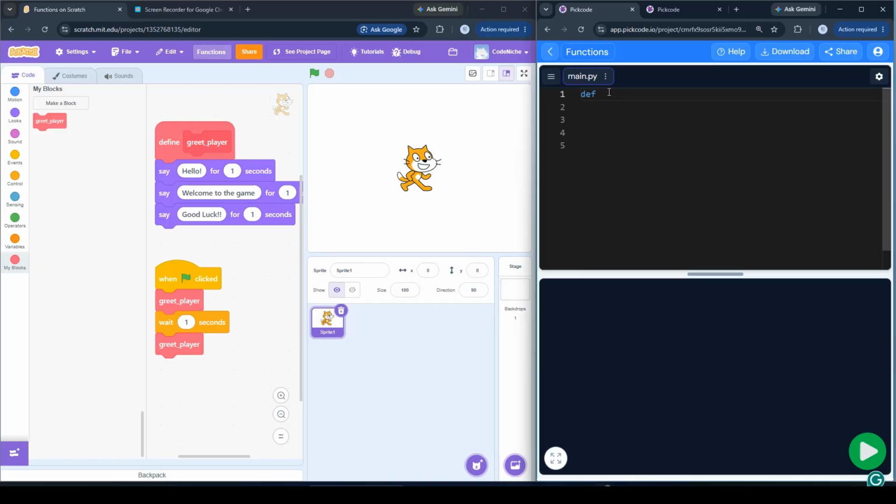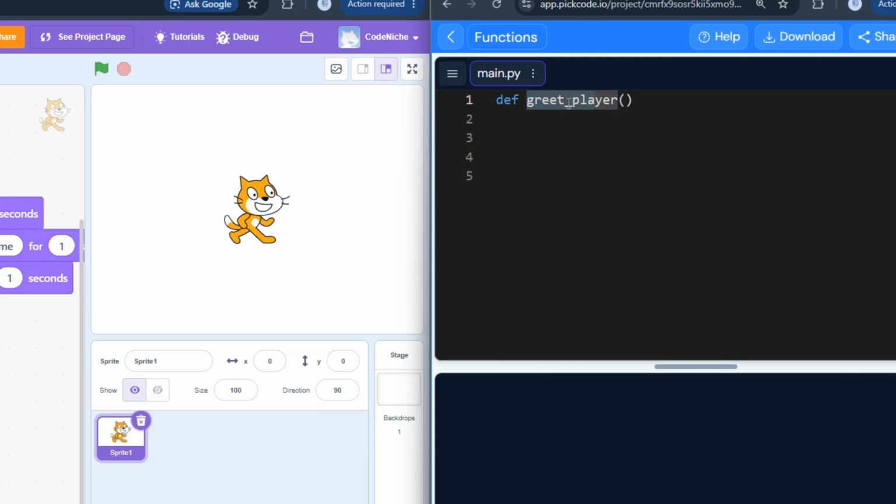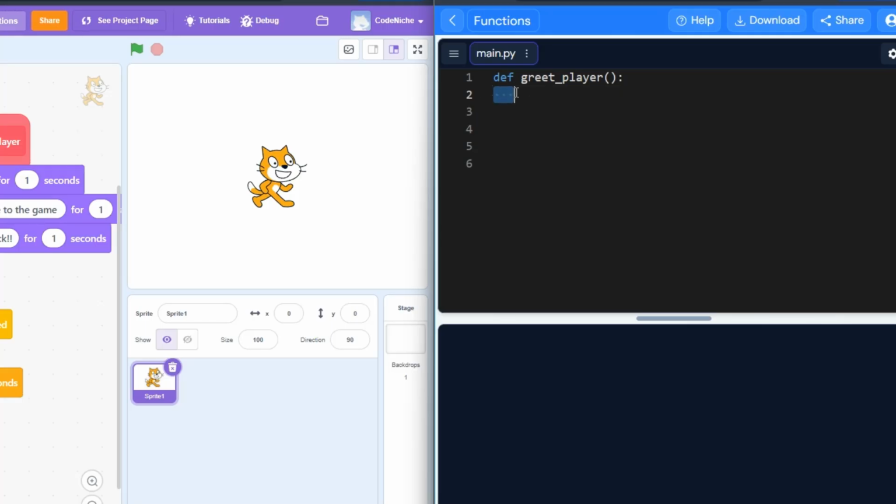So that's why now def is the keyword followed by the name of the function, which is greet_player. As I mentioned, whenever there's going to be a space in the name of the function or anywhere, you make sure that you use an underscore, and then using this bracket. This parenthesis is also an indicator which tells your program that, okay, it is a function, and then you use a colon. Now, if you remember in the previous videos, like for loops and if conditions, we have seen the concept of indentation. This space before the line of code specifies that this line of code belongs to this function or this block.